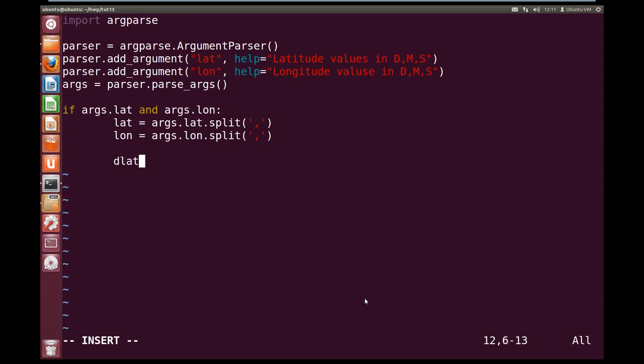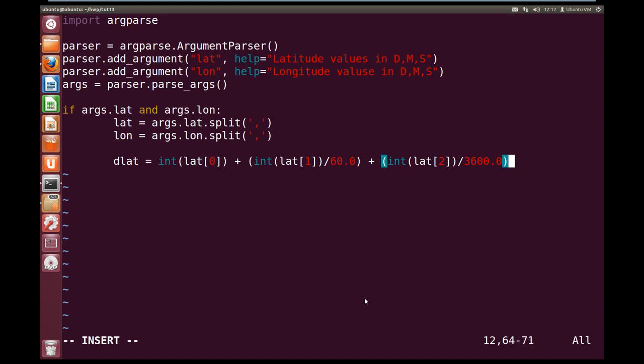Okay, now we need to start calculating our decimal degrees. So dlat for decimal lat is going to equal the int of lat 0 plus the int of lat 1, close that int off, divided by 60.0, plus the int of lat 2 divided by 3600.0.